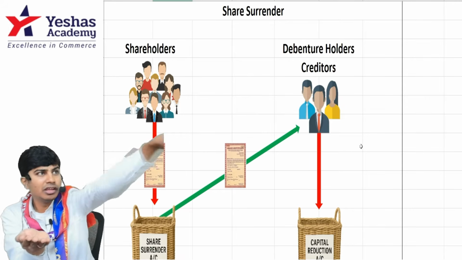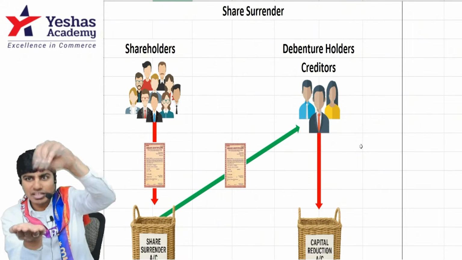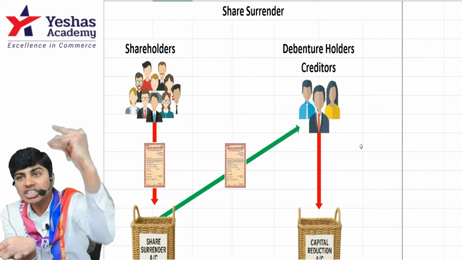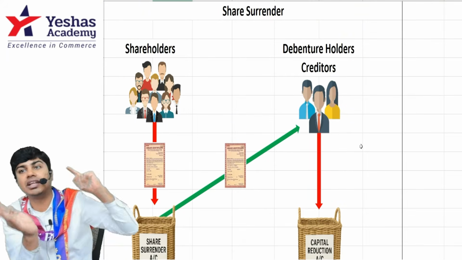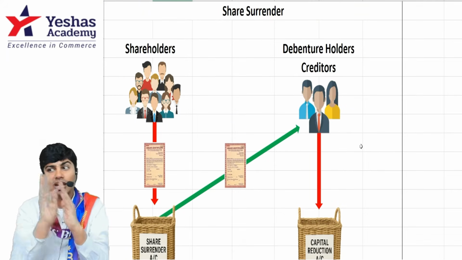After he drops it there, he will come here. From share surrender, I will give him shares. For that, the entry will be share surrender account debit to share capital. There are three transactions here.